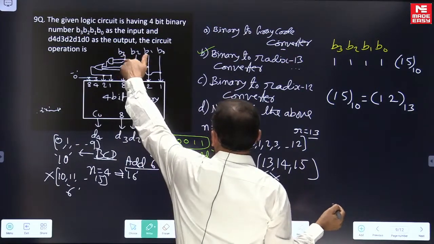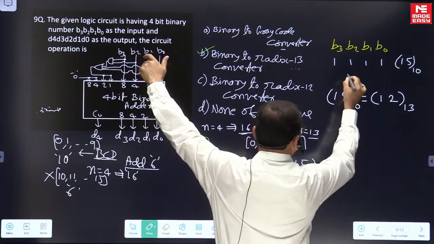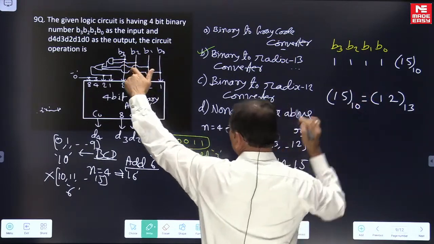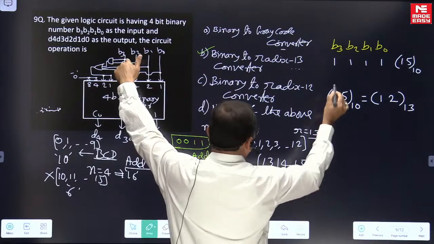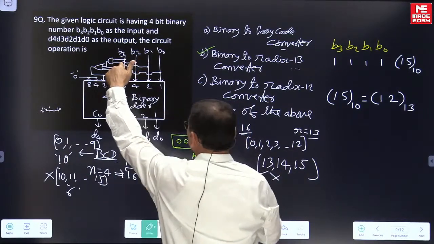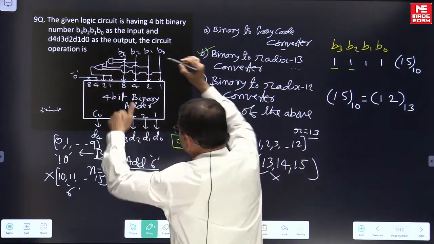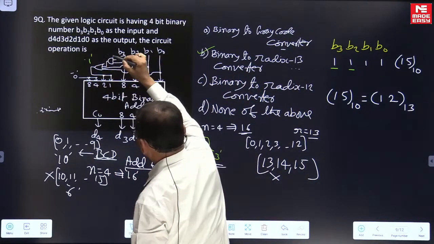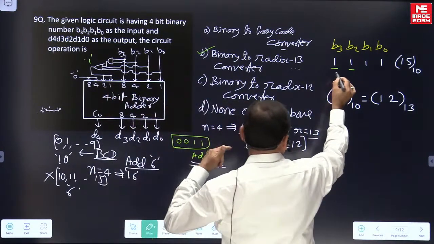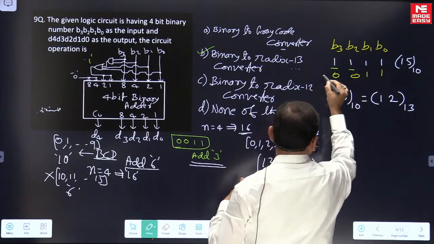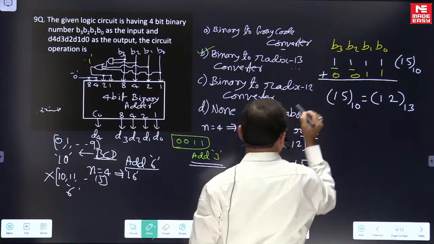If this 1111 is the input to this circuit, based on this logic you can identify: when B3 and B2 are 1, then this OR gate output is 1. Once the OR gate output is 1, we have 0011 and the addition operation happens inside.